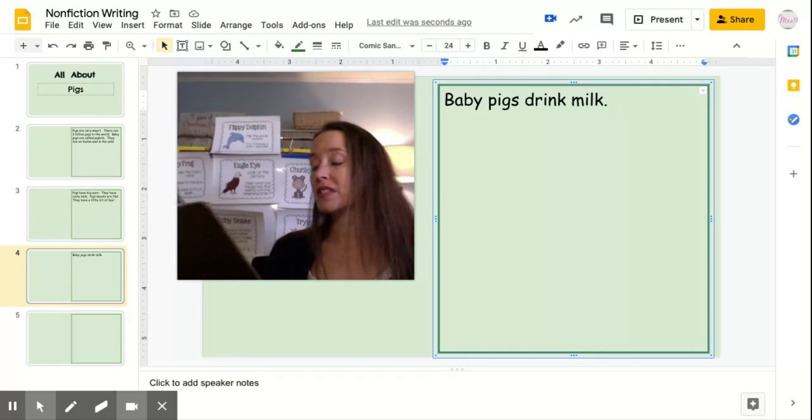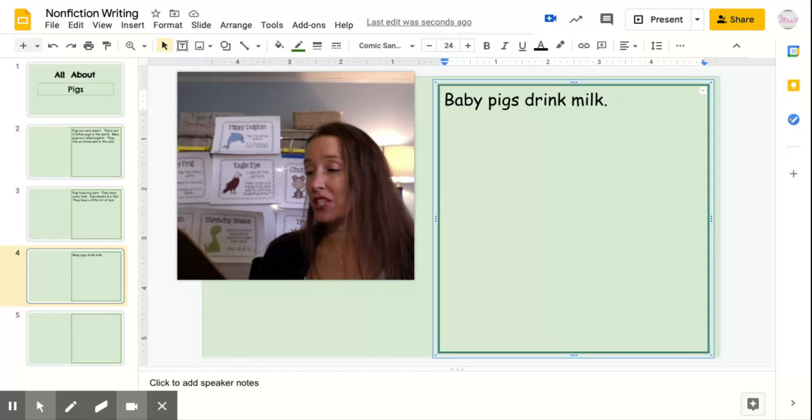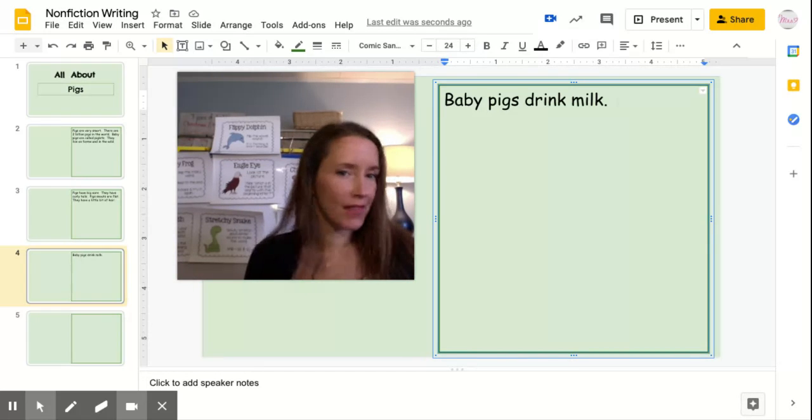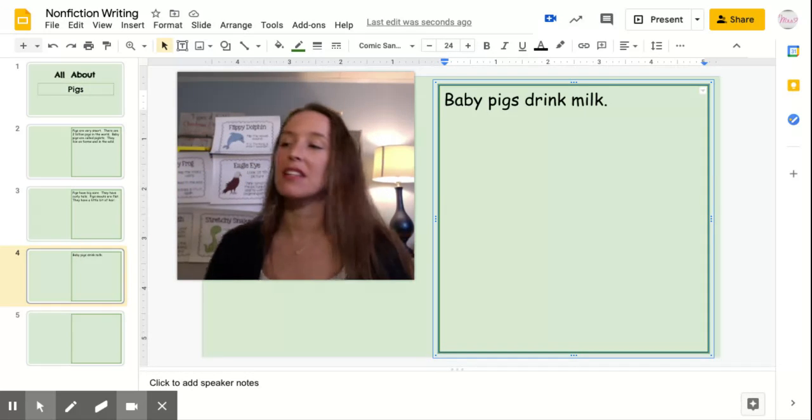That was the pigs that were in the wild. So pigs in the wild eat fruits, vegetables, and bugs. That sounds like a sentence, right? Fruits, vegetables, bugs. Not a sentence, right? Just a fact. Now I take it and put it into a sentence.